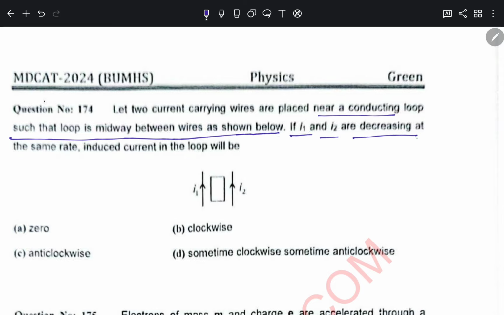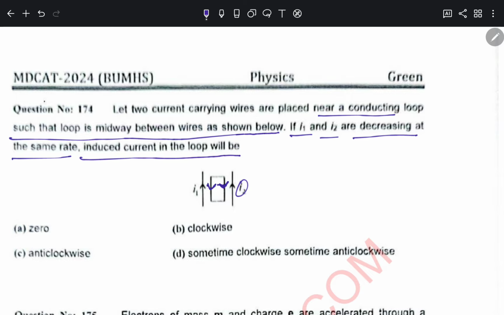For 174, as both wires have the direction of current in upward direction, they will try to make the rectangular coil have current in opposite directions. Let's say this is the current caused by I2 and that is the current caused by I1, so they will oppose one another, and the net current in that case will be 0 because they are of the same magnitude.